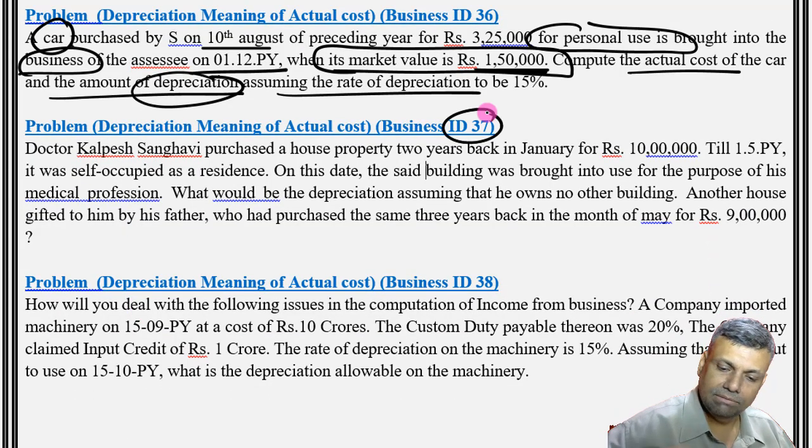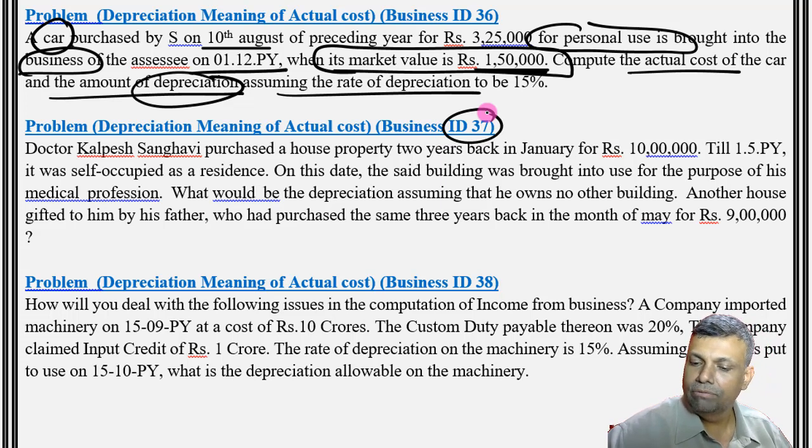Question ID number 37. Dr. Kalpesh Sanghvi purchased a house property 2 years back in January for 10 lakhs. Till 1/5, that means the first month of the previous year, it was self-occupied as residence. On this date, the said building was brought into use for the purpose of his medical profession. What would be the depreciation, assuming that he owns no other building?